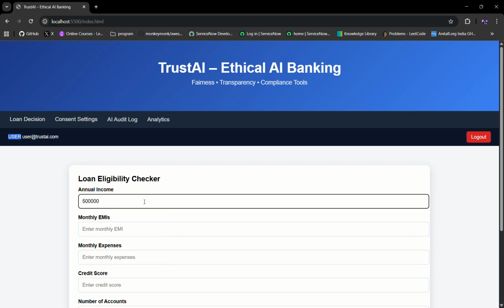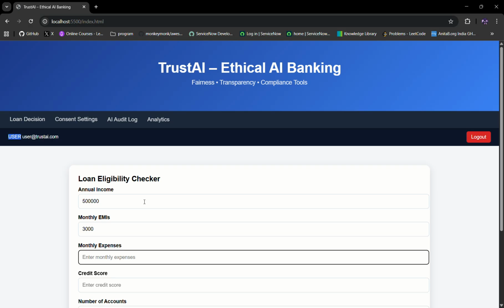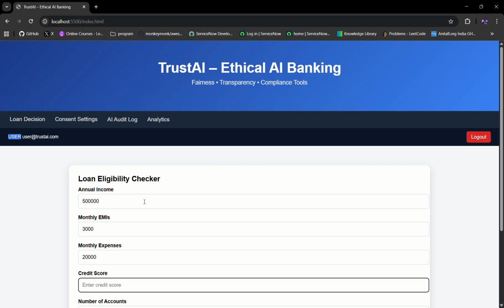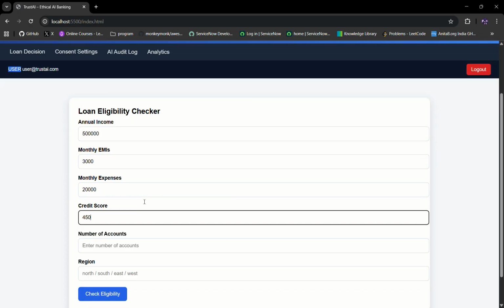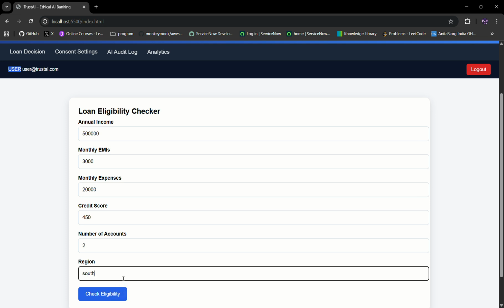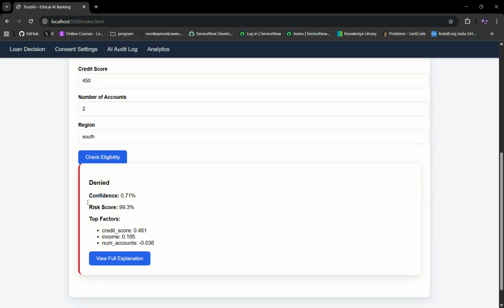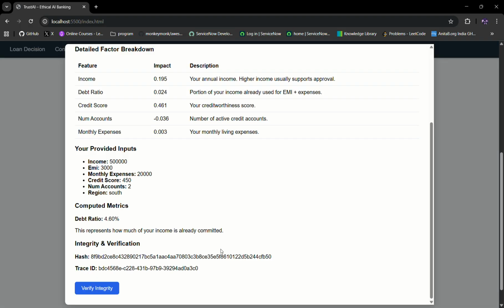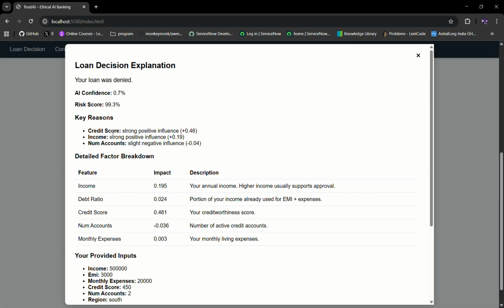So I'll give my annual income as 5 lakhs, my EMI as 3,000, my monthly expenses as 20,000, my credit score is quite less, which is 450, since the lowest in India is 300, my number of accounts as 2, and my region as South. Let's change this up a little bit. Let's check the eligibility, and this is denied. That is, my risk score is 99.3% now. That is, I will not be able to repay my loans in time. My debt ratio is 4.6%. Similarly, my credit score has a positive influence, my income, my number of accounts has slightly negative influence.